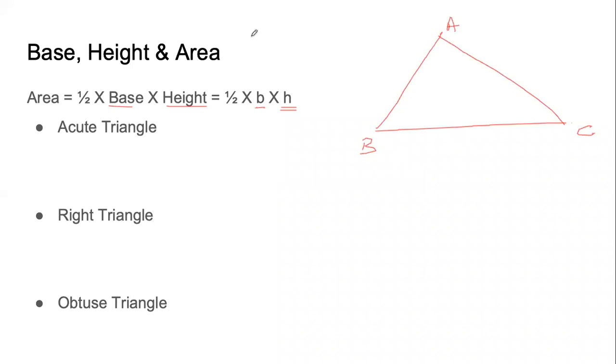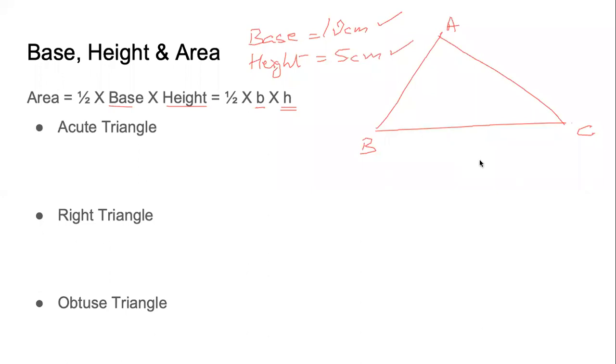If I tell you that the length of the base is 10 centimeters and the height is equal to 5 centimeters, quickly in your notebooks, calculate the area of this triangle with base 10 centimeters and height 5 centimeters and share it with the entire class in the chat.